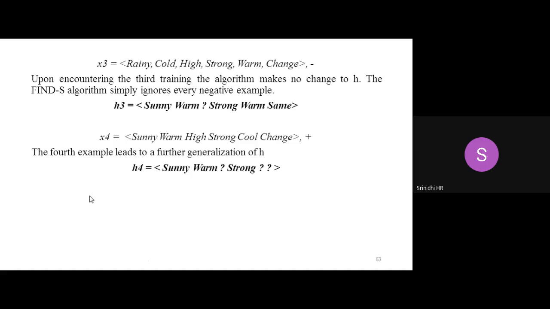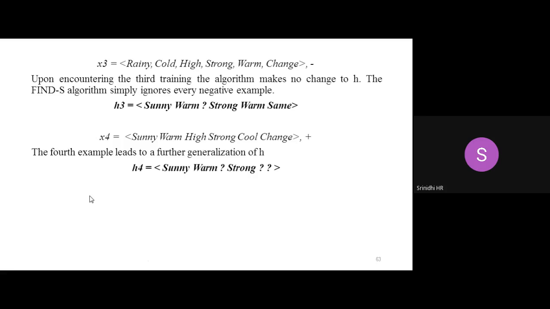Yes, sir. Okay. Strong, I will keep it the same because it is common. Warm and cool, it has changed, so I'll replace it by a question mark. I'll make it general. Same stays, and where it changes, I'll make it a question mark. So I'm making it a general hypothesis. So this is a small example.